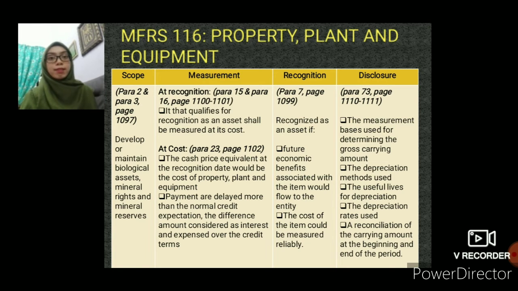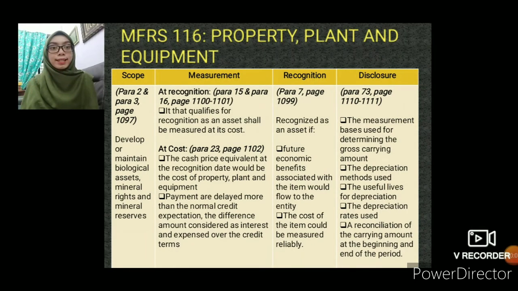The third one is recognition. We refer to para 7, page 1099. Property, plant and equipment is recognized as an asset if there are two conditions. The first one is future economic benefits associated with the item will flow to the entity. The second one is the cost of the item can be measured reliably.